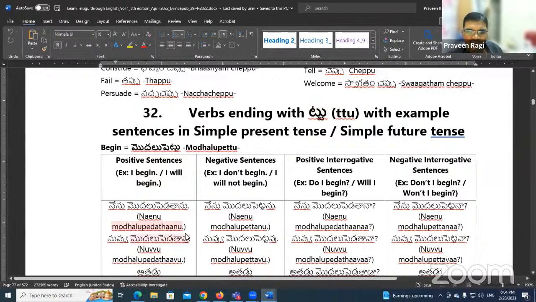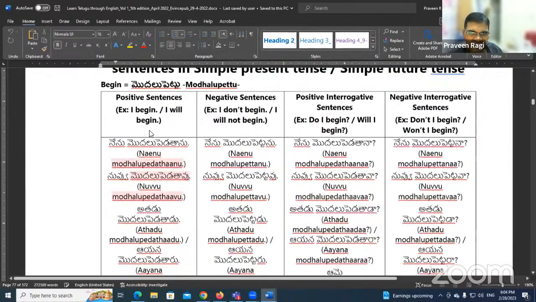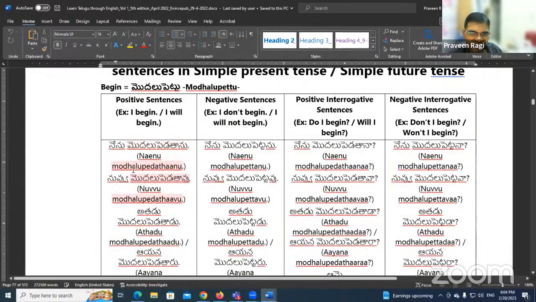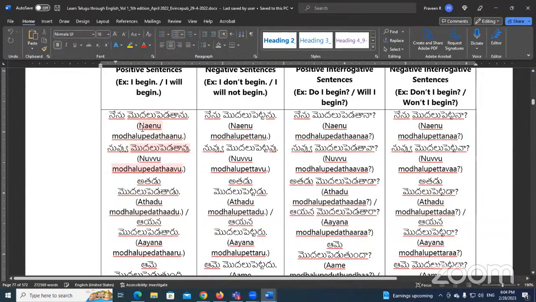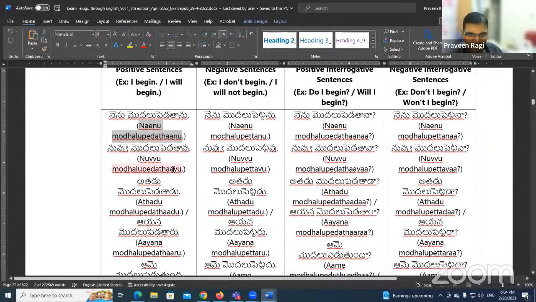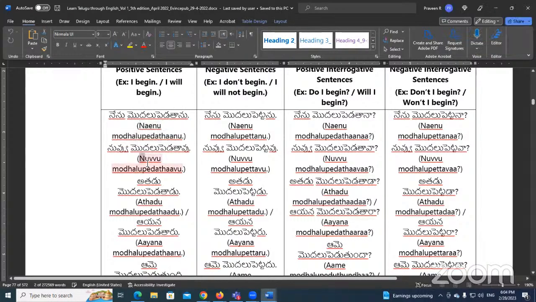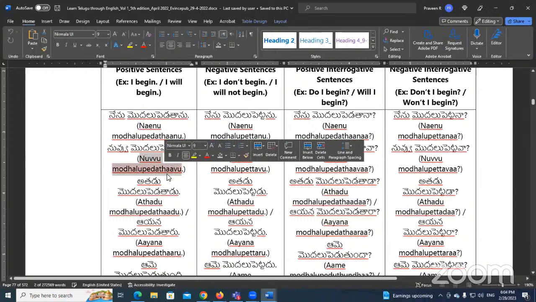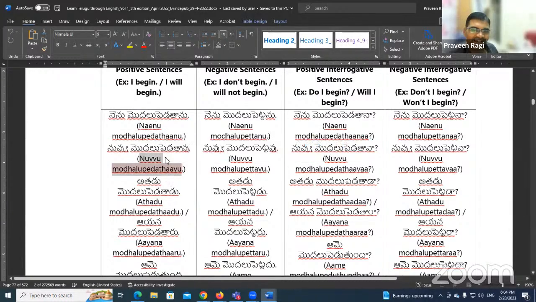Now please read once, the meanings of I begin, you begin, like that. నేను మొదలు పెడతాను. This is a very hard word actually. నేను మొదలు పెడతాను.